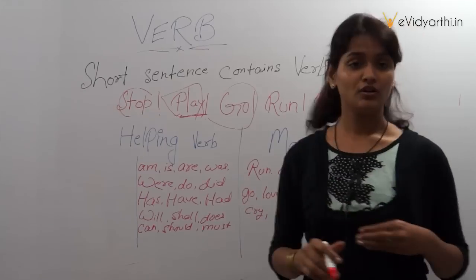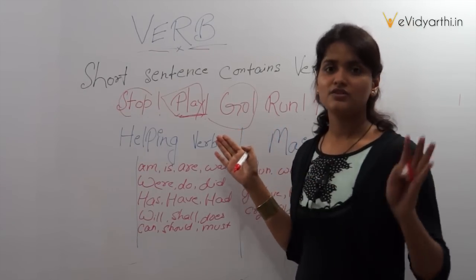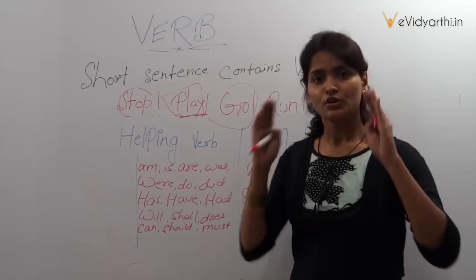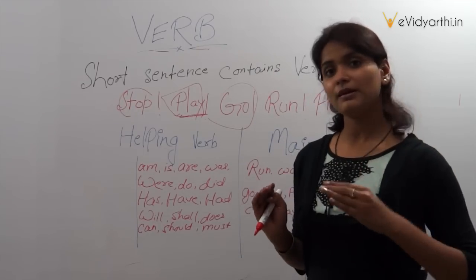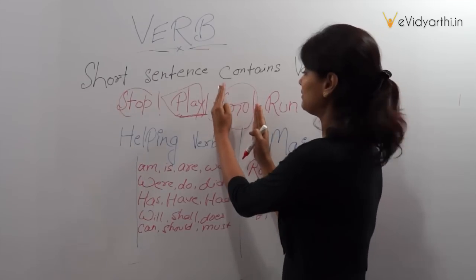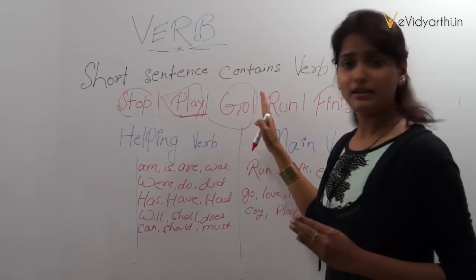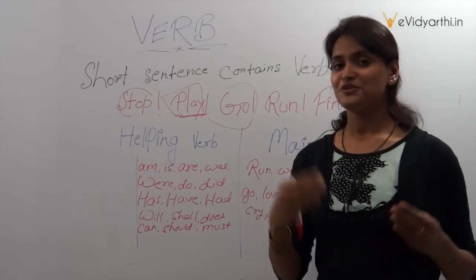Now here I come. Go. Go again is a complete sentence. जाओ. When I say जाओ, you understand what I am trying to tell you. आप समझ जाते हो कि मैं आपको जाने के लिए कह रही हूँ. So you don't need any other word before it or after it. Run. दौड़ो. Again I am ordering you to run.